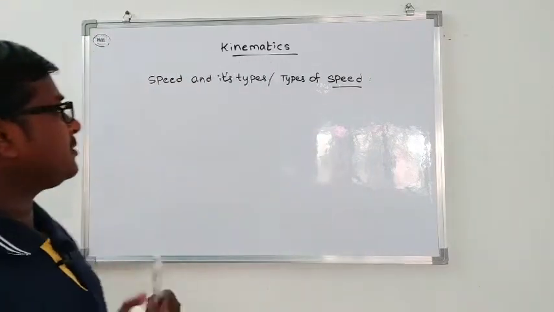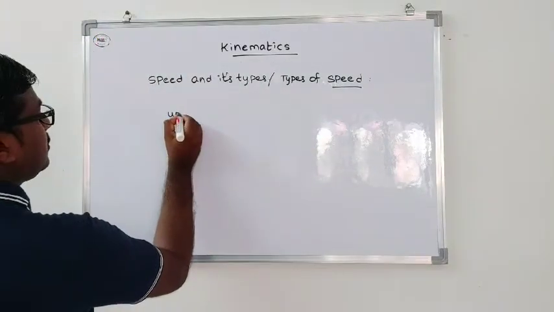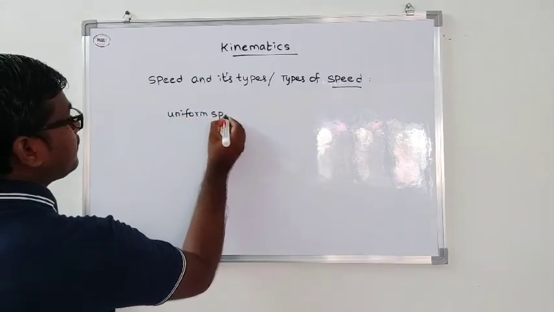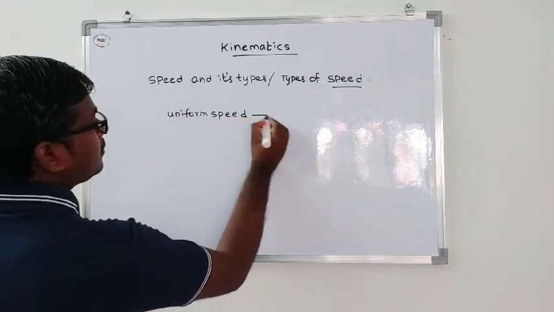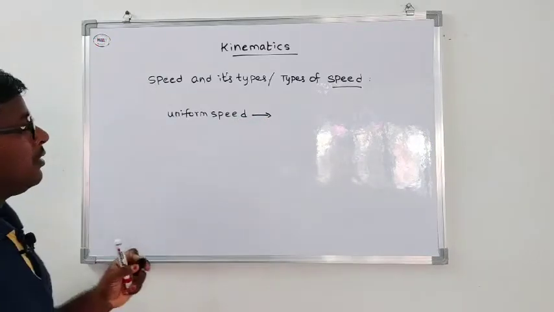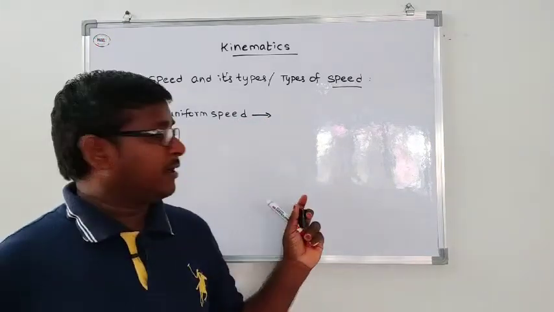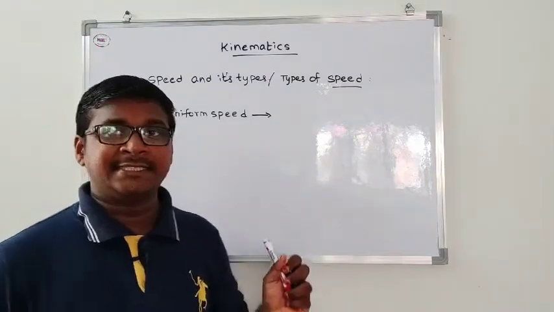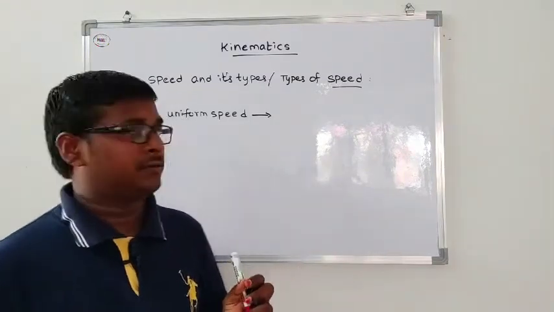Uniform speed means when a body is moving with equal distance in equal time interval.